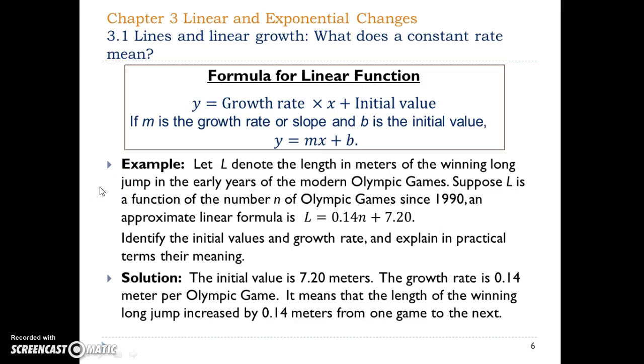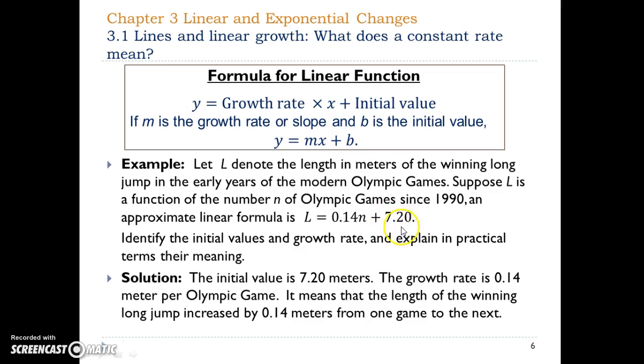Example: let L denote the length in meters of the winning long jump in the early years of the modern Olympic Games. Suppose L is a function of the number n of Olympic Games since 1900. An approximate linear formula is L = 0.14n + 7.2. Identify the initial value and the growth rate, and explain in practical terms their meaning.